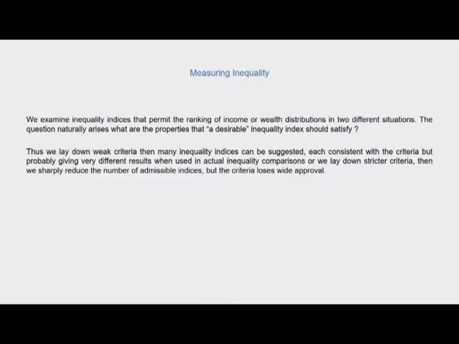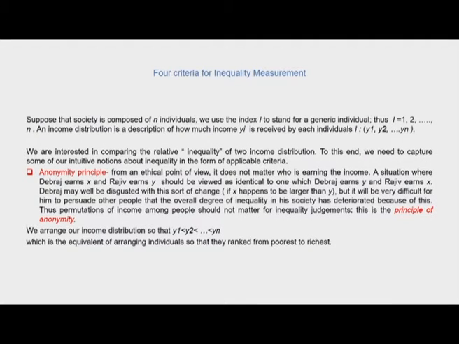So the question naturally arises, what are the properties that a desirable inequality index should satisfy? And therefore, we lay down weak criteria, based upon which many inequality indices can be suggested, each consistent with the criteria but probably giving very different results when used in actual inequality comparisons. Let us briefly revise the principles which should be satisfied by an inequality index, which we had done in lesson 1 of this week.